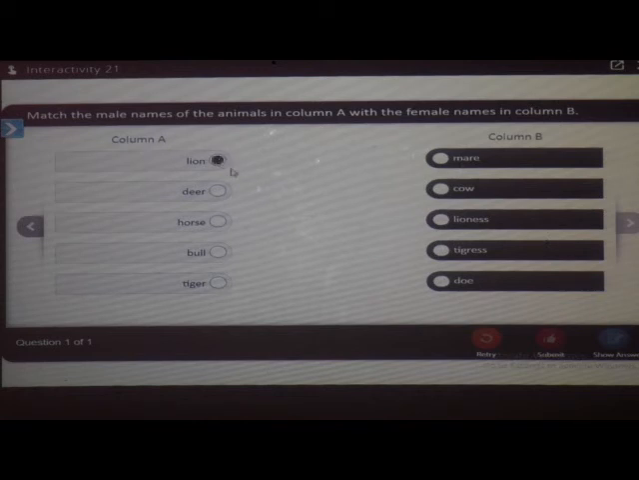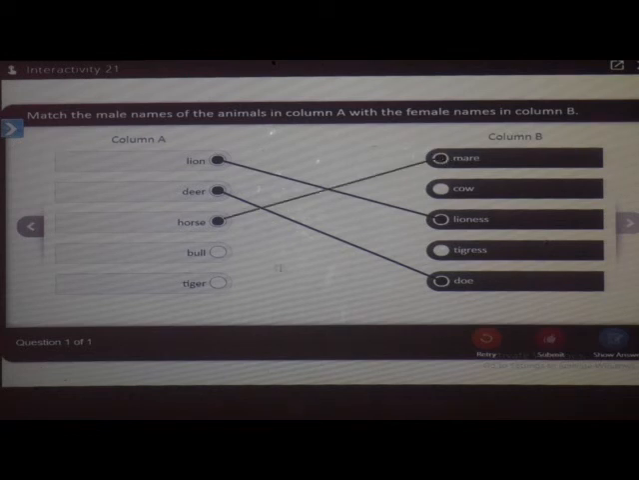First is lion. So, the female lion is called lioness. What is it called? Lioness. You have to do it in your textbook. Do it fast. Lion, lioness. Bear, doe. Horse, mare. Cow. Tiger, tigress. Tiger, tigress. So, like this we have done.